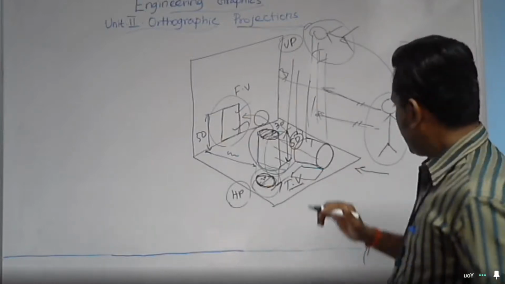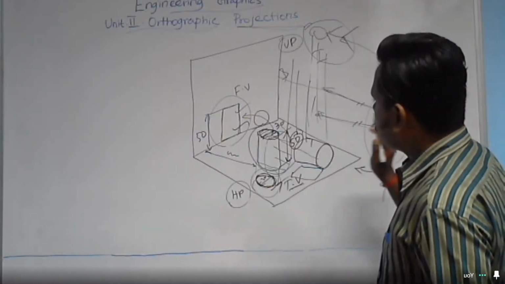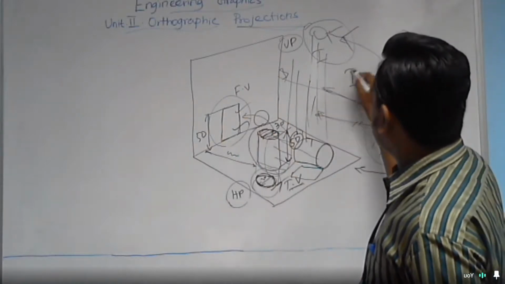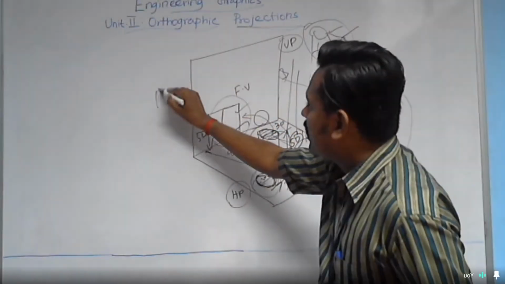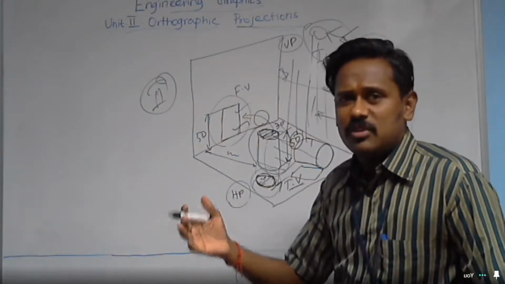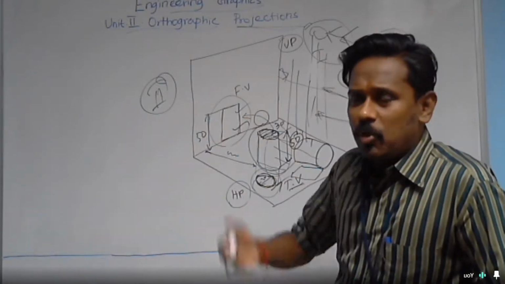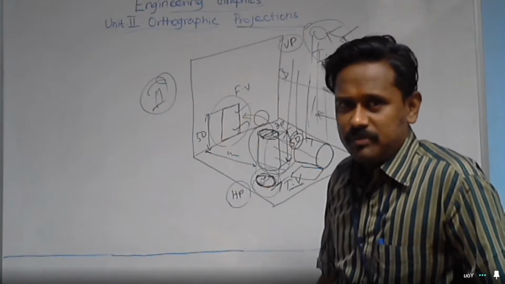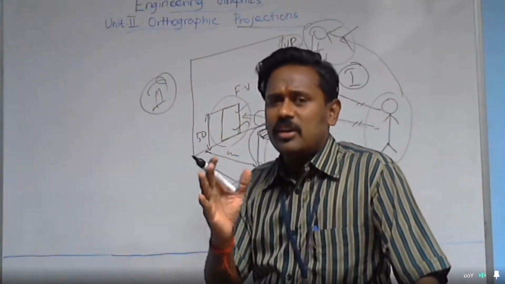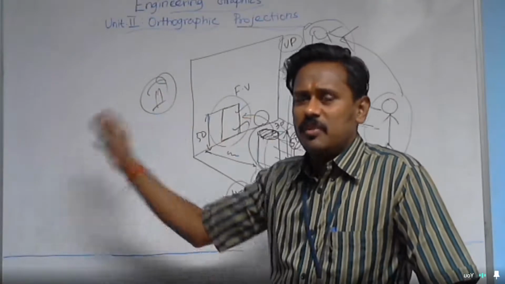And if the same object is placed in the second quadrant instead of the first quadrant, then automatically you are going to process it as above HP and behind VP. At that time, we will discuss how the front and top views are obtained when the object is placed in the second quadrant.